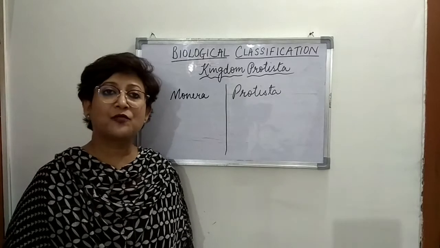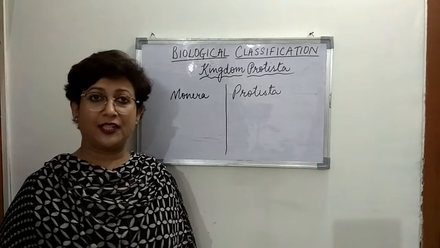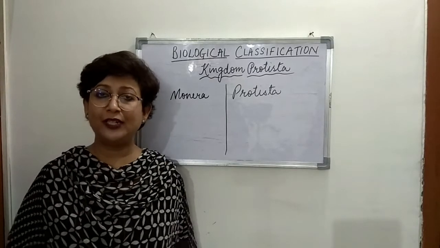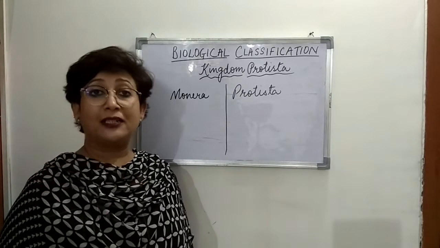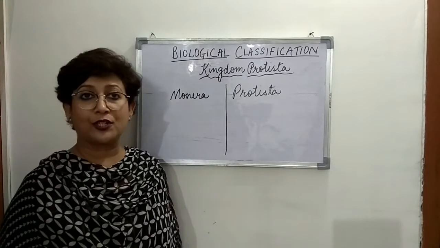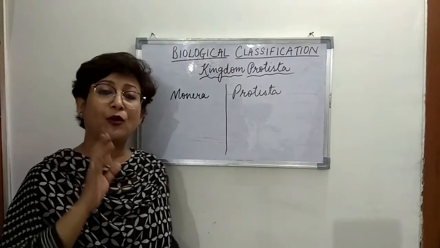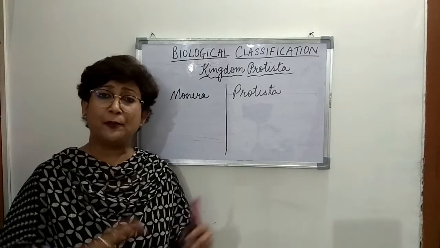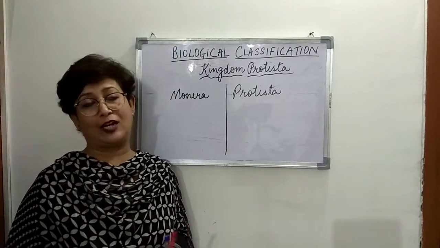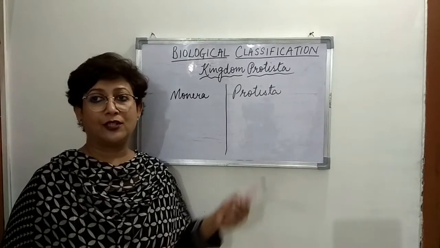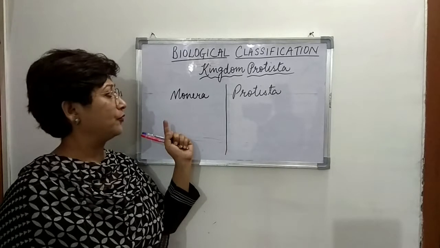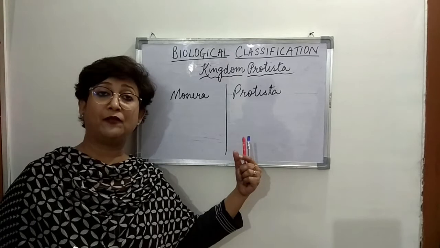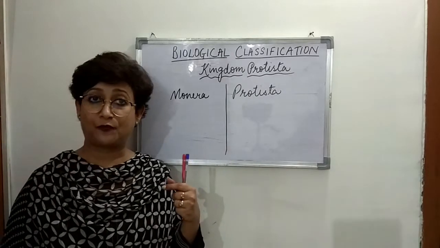Now, in the previous class, we had discussed kingdom Monera in detail, where we talked about Archaebacteria and Eubacteria, right? And we learned that the bacterial cell is a prokaryotic cell. If you remember when we talked about the 5-kingdom system of classification, we had very briefly discussed the basis of classification. So we'll quickly compare kingdom Monera and Protista based on what we discussed then.